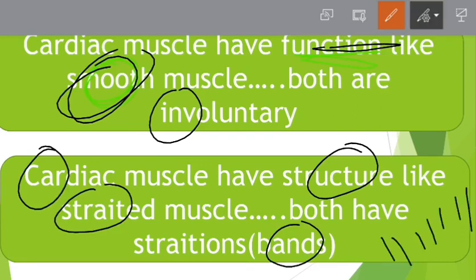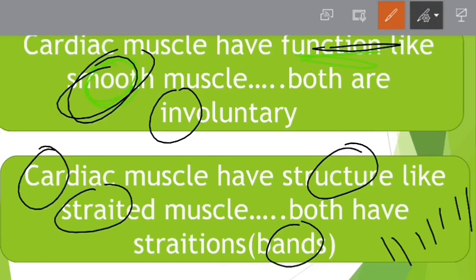Now, talking about the nucleus, smooth muscles are uninucleated. That is, one nucleus in one cell. One cell has only one nucleus when we talk about smooth muscles. The striated muscles are multinucleated, while the cardiac muscles are again uninucleated.